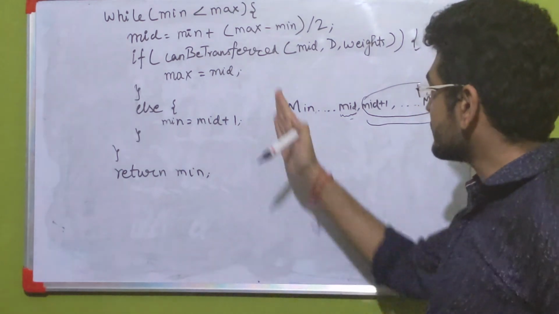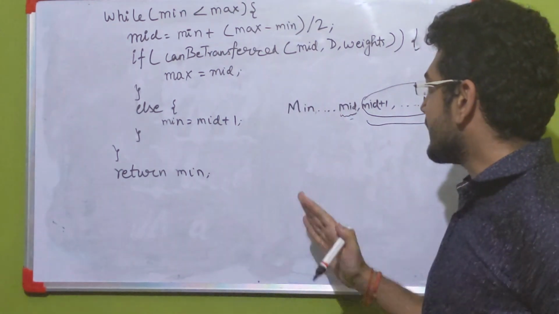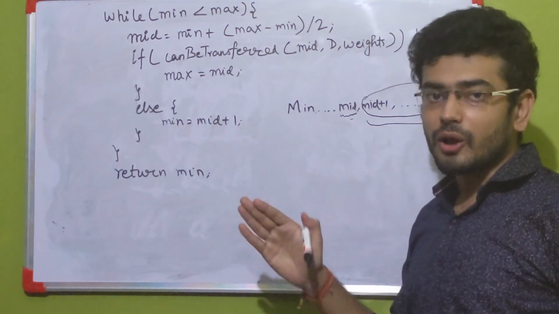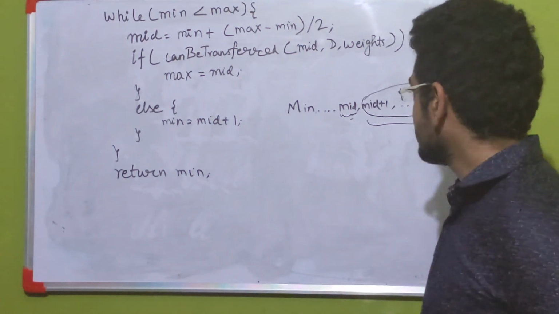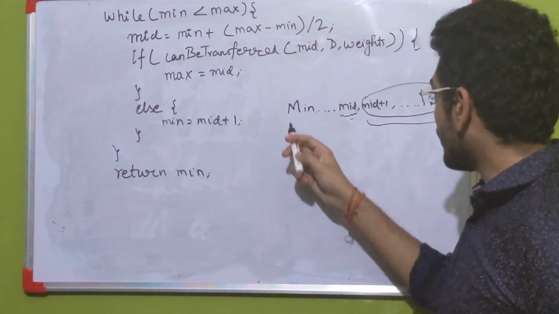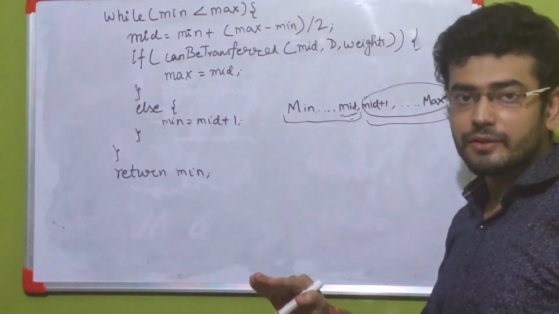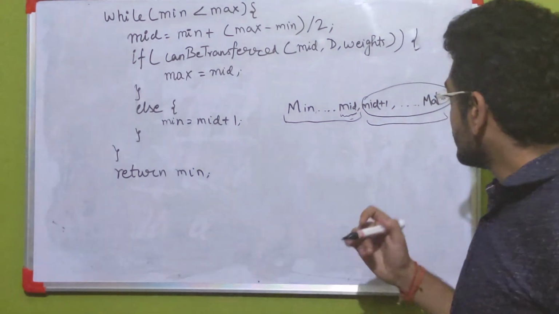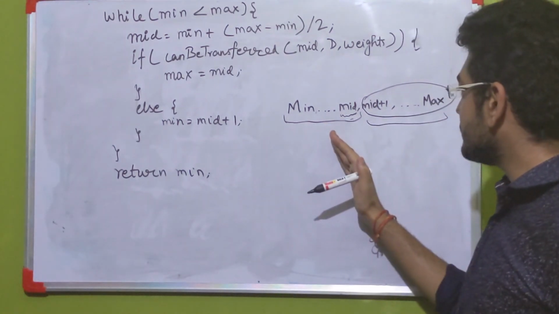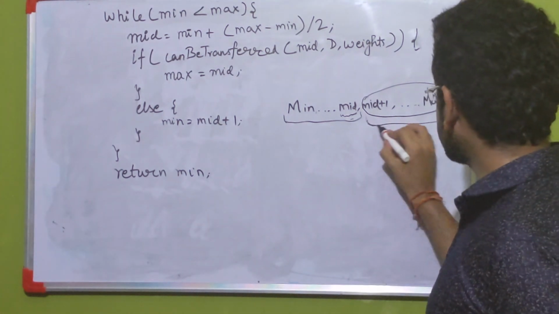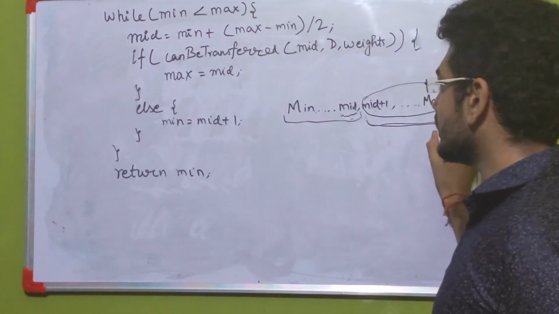Now what if this condition is not satisfied? That is, mid is not a good enough weight to transfer all the weights within d days. In this case, all the values between min and mid are also not good enough to transfer weights. So anything between min and mid cannot be our correct answer, and our search space would reduce to mid plus 1 to max.